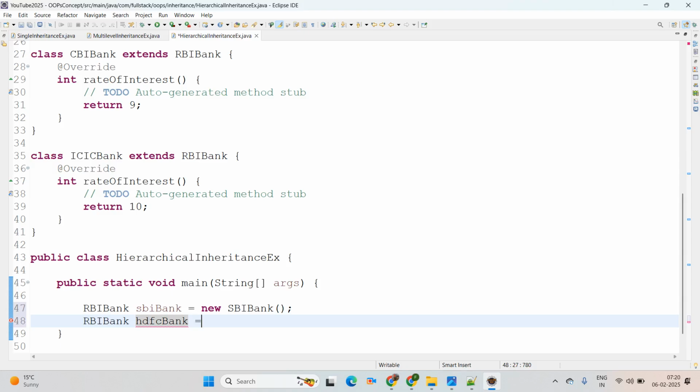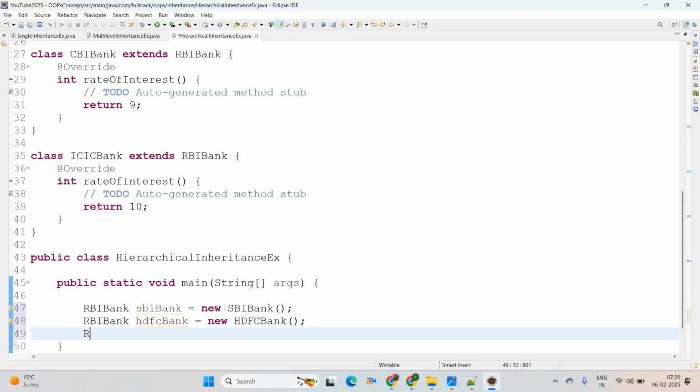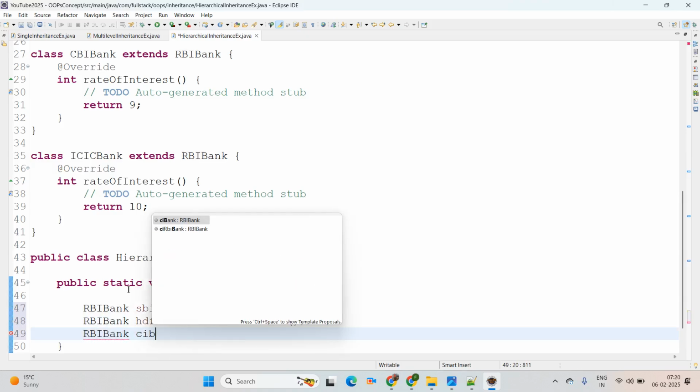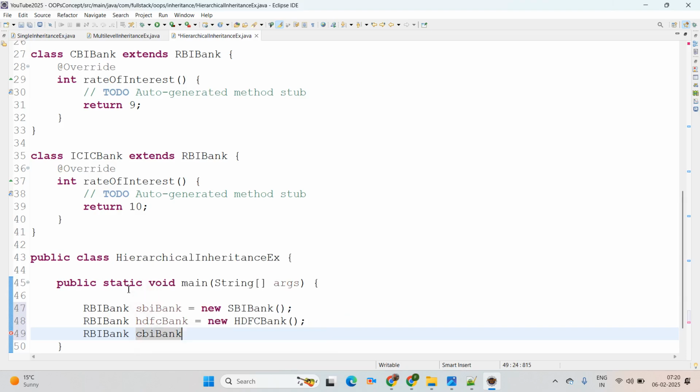HDFC Bank equal to new HDFC Bank. Next we have available CBI Bank, CBI Bank equal to new CBI Bank.